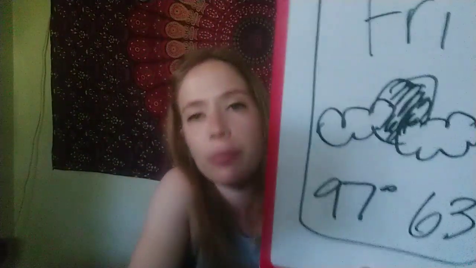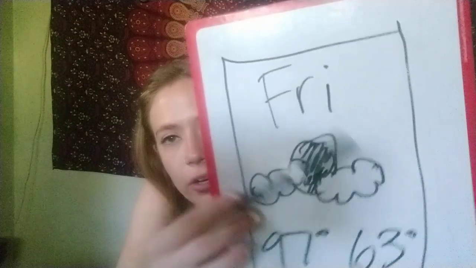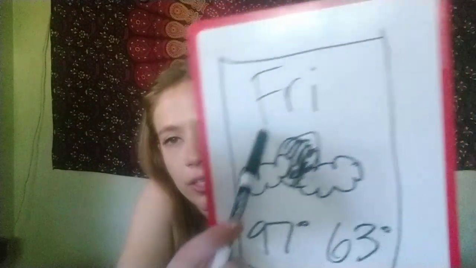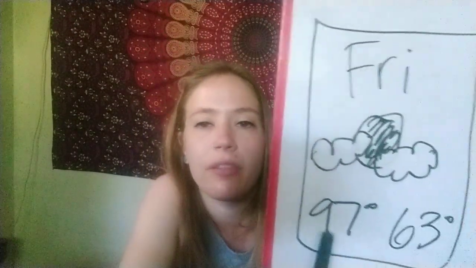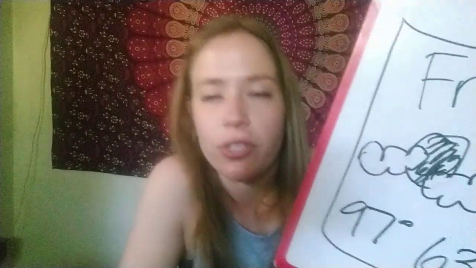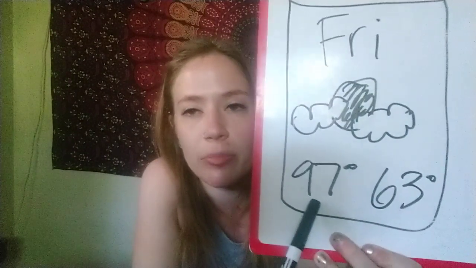All right, and then we have our two extreme temperatures. So I see 97 degrees and 63 degrees. So if you have your blue box around Friday, we're only going to look at our highest temperature tomorrow. So will 97 degrees be our highest temperature, or 63 degrees be our highest temperature?